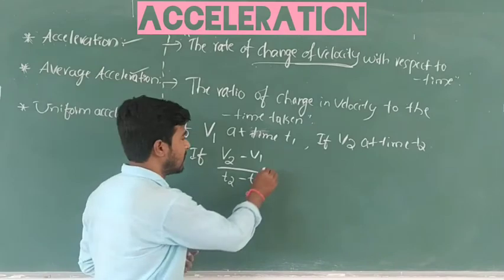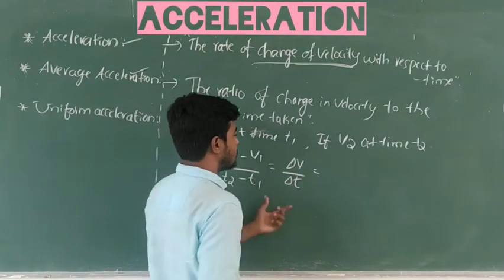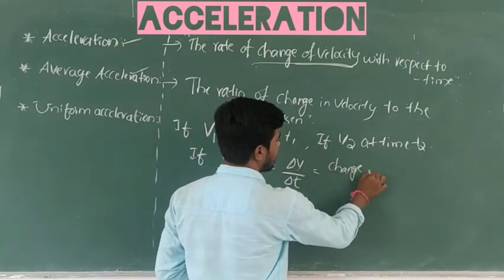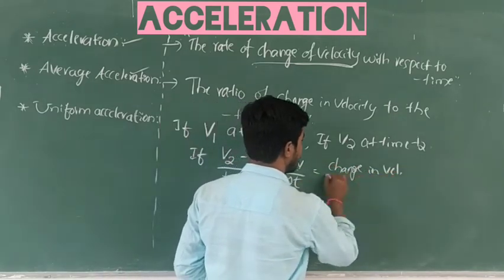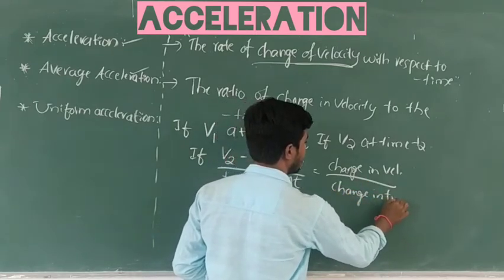We write it as delta v divided by delta t. Here delta v is the change in velocity, divided by delta t, the change in time.